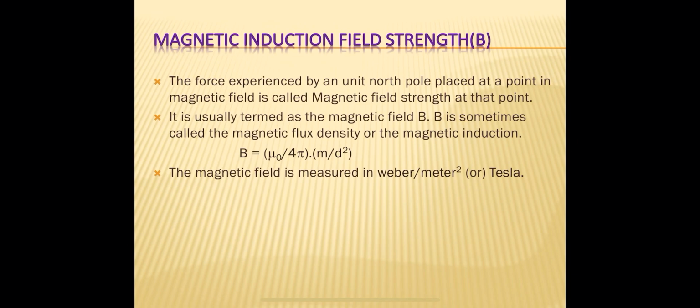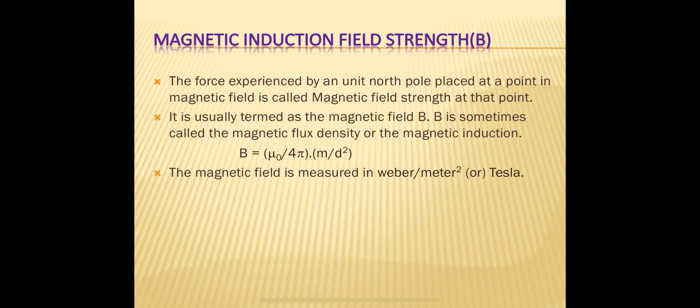Then the magnetic field exerts some force on that pole. This force acting on the unit north pole by the magnetic field is called the strength of the magnetic field, and it is indicated by capital B.